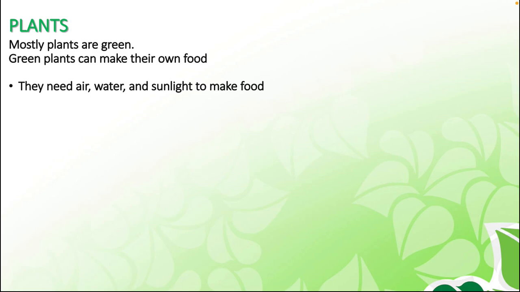Plants include familiar types such as trees and herbs. There are different kinds of plants. Mostly plants grow in the ground and they have stem and root, and they need water. So plants need sunlight, air, water, and warmth to grow.